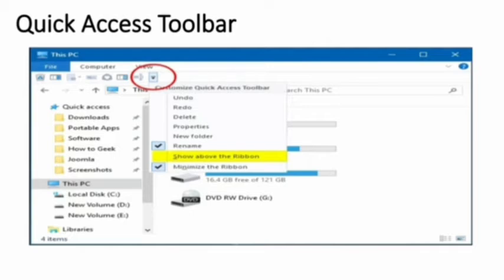We can create new folders with the help of the new folder icon, and we can customize and change the toolbars which are in this Quick Access Toolbar, and we can also restore any folder, minimize, and close this PC option also.